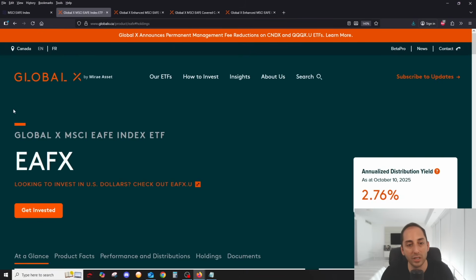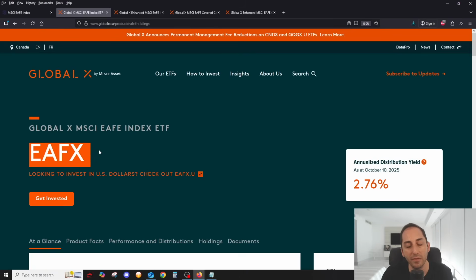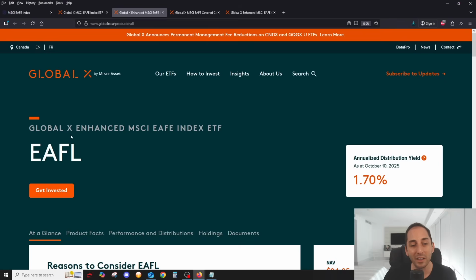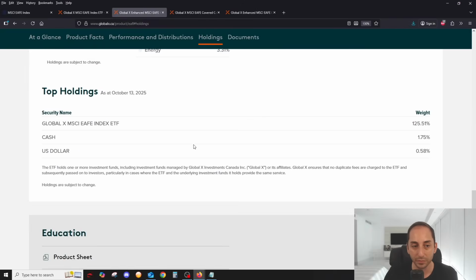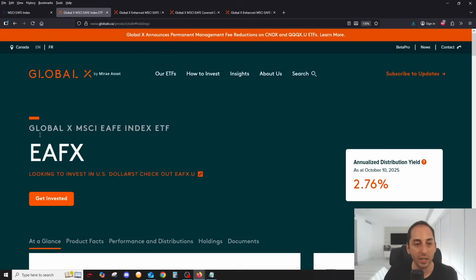So you have your classic index option with EAFX from Global X Canada, which means you're buying and selling it in Canadian dollars. But they also have EAFX.U if you want to buy and sell it in USD currency. They also have EAFL. Just like their other ones, they have an enhanced or 25% leverage version. This is the Global X Enhanced MSCI EAFE Index ETF. And like you probably guessed, it basically holds the regular ETF with 25% leverage.